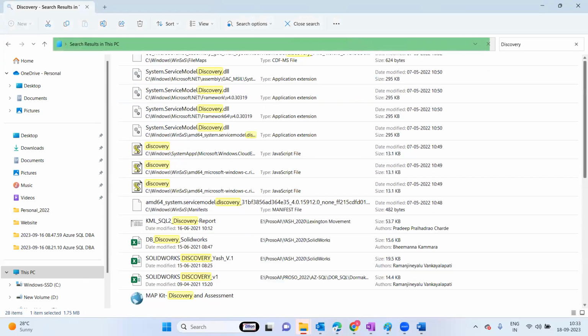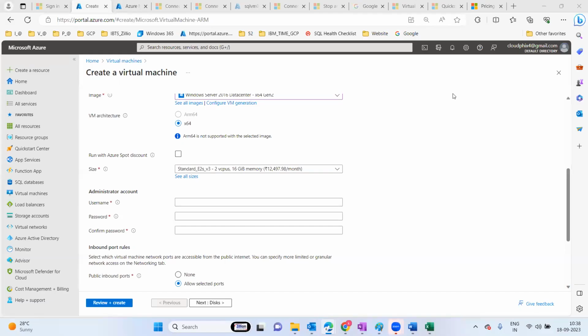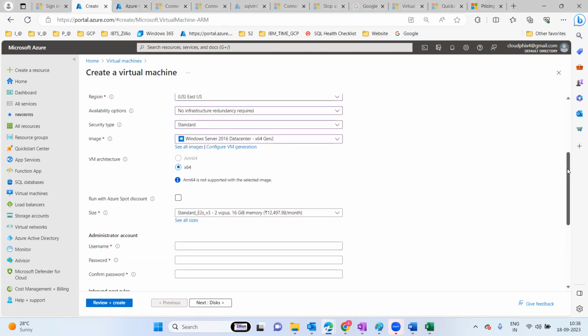Let me show you. I'm just going to pause this one. Now what I want to tell you is that for configuration sizing, there are two ways: capturing the load on the source using the MAP tool, DMA tool or Azure Migrate.